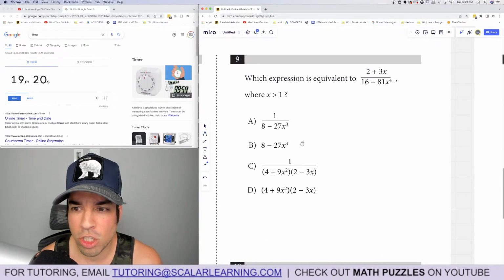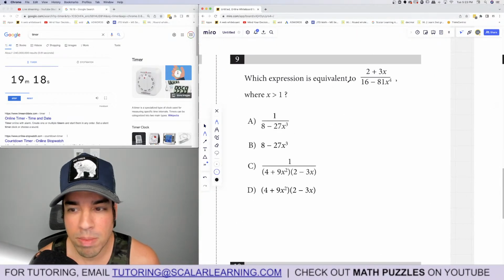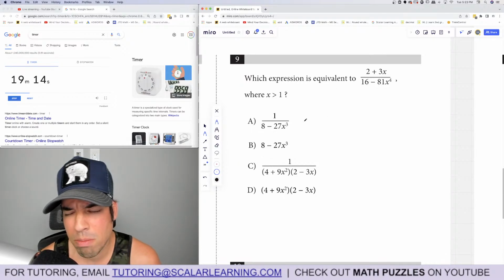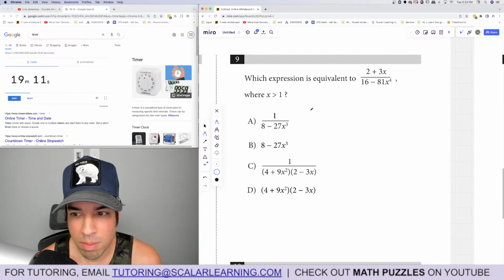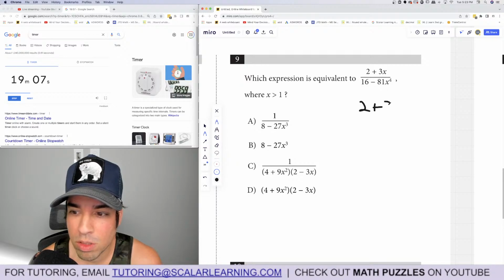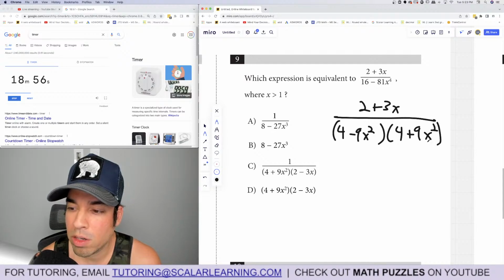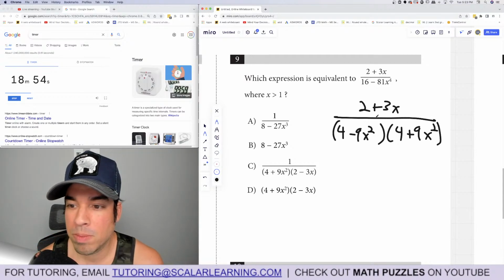Number 9. Which expression is equivalent to this? The name of the game here is, of course, factoring, although this is kind of weird the way they've written it out. But I'm going to do what I normally do, which is this is a difference of squares. So I'm going to factor the bottom, 2 plus 3x over. And that's 4 minus 9x squared times 4 plus 9x squared. Because that's a difference of squares.